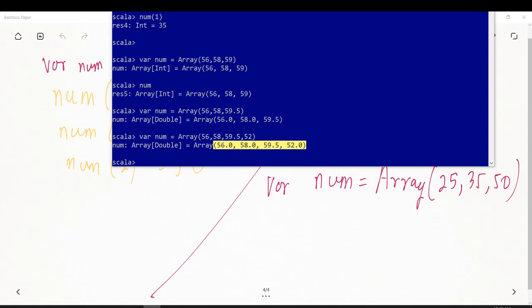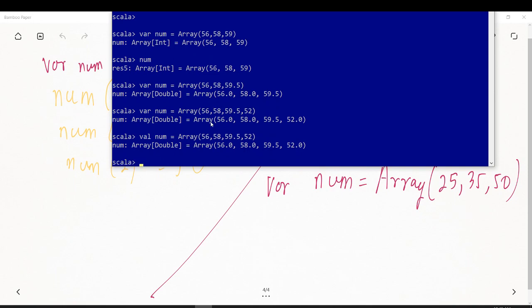So in array, it can be mutable as well as immutable, right? We can use val instead of var. Yes. In fact, the arrays themselves are immutable, right? You cannot change the contents. Meaning, not the contents, you cannot change the length of an array. So when you define an array, you cannot change the length of an array once you have defined it.